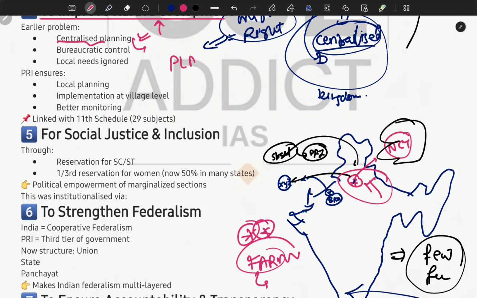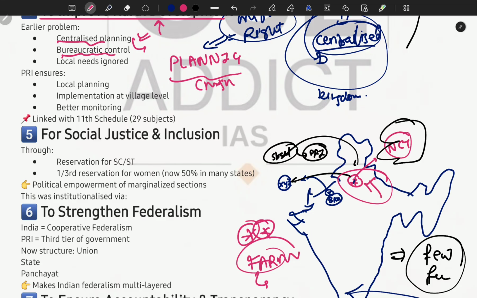We will talk about how the planning commission made all kinds of planning, and how the Narendra Modi government introduced Niti Aayog, and the difference between Niti Aayog and the planning commission, later. But you have to remember here, earlier the planning was centralized and done by the planning commission.